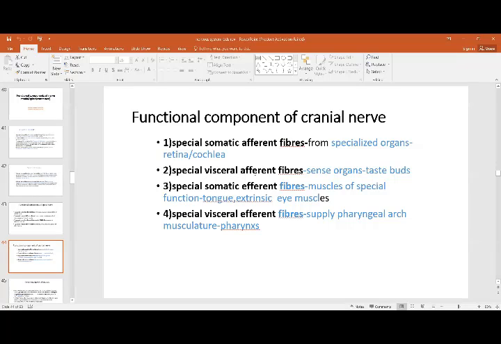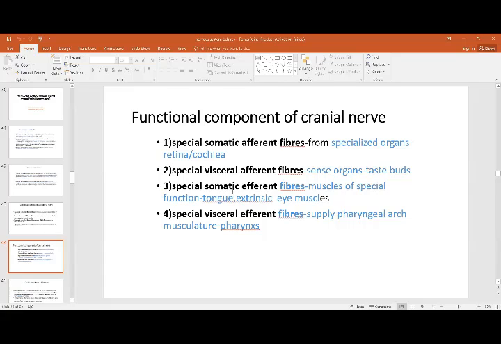Then you have special visceral afferent fibers. That is again from the viscera. These are your organs, just the way you have the taste buds, that is considered as an organ. So impulses coming from that towards the brain, those would be called special, and they are visceral afferent because they are sensory.